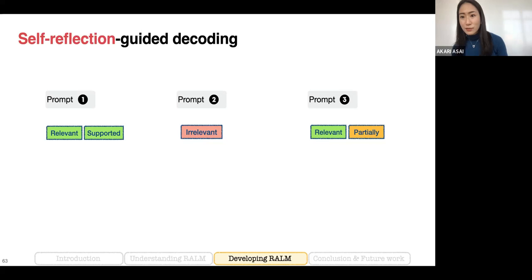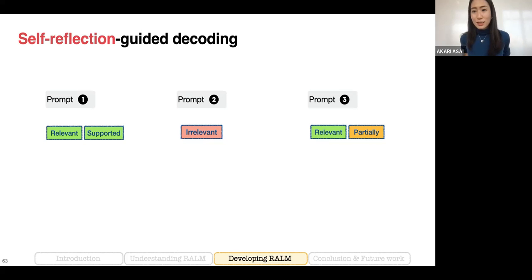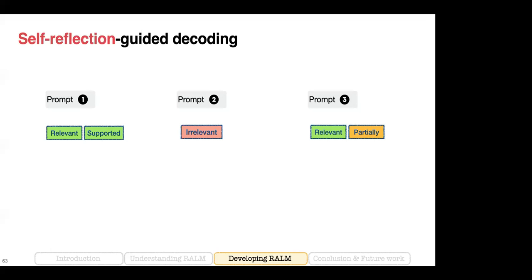I think someone has a question. Oh, hi. Yeah, I had a question. Akari, wonderful talk. I had a question on whether there's potential to further improve this by just doing a better job at predicting these reflection and critique tokens, or is the model already doing such a good job that there's not much more headroom?